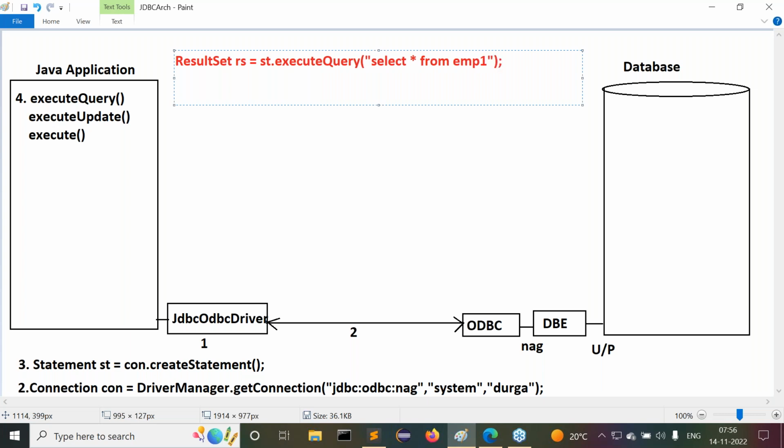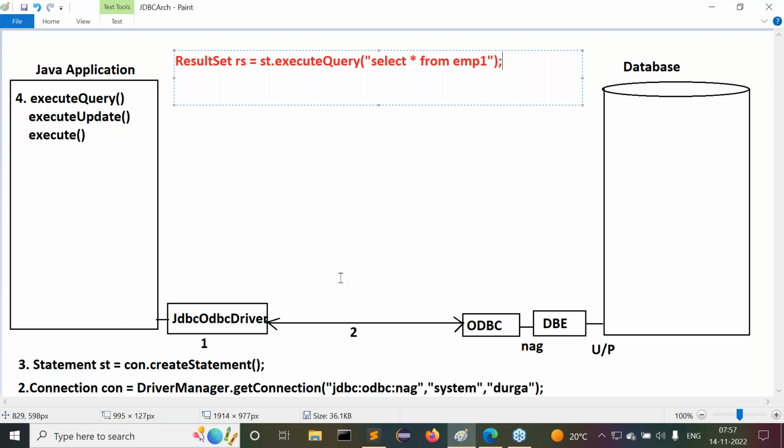This is the instruction. Where have I written this instruction? We have written it inside the Java application only.